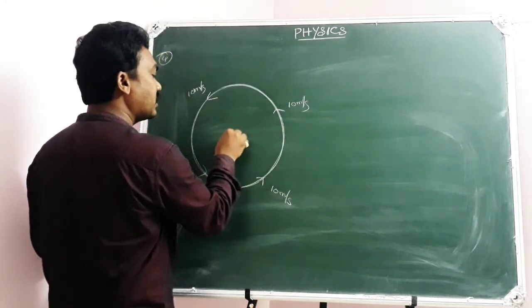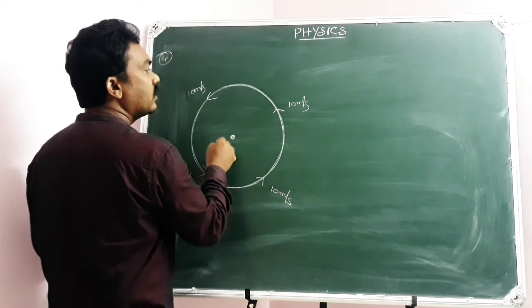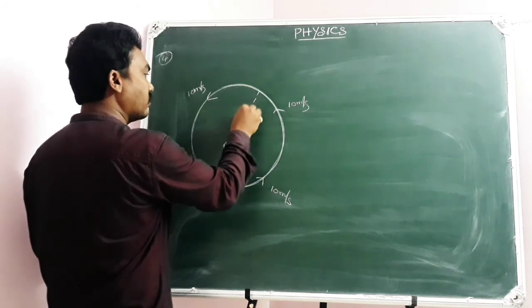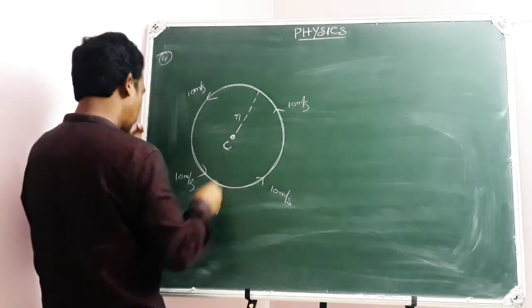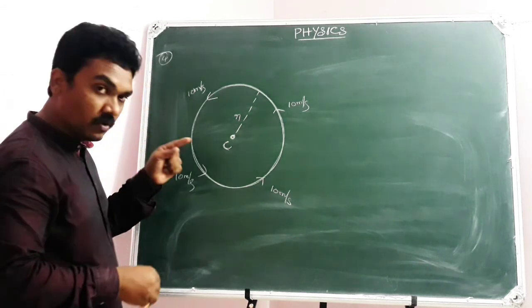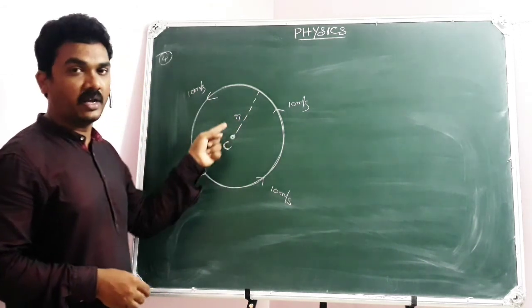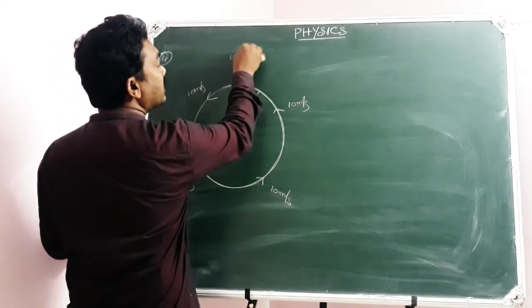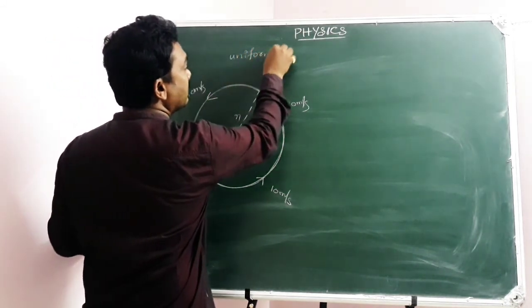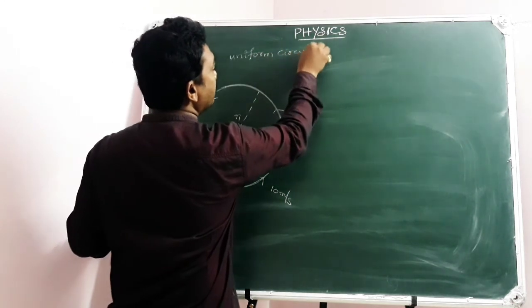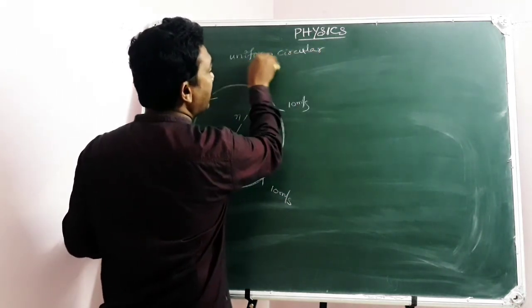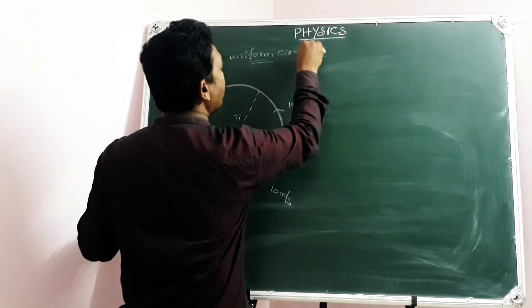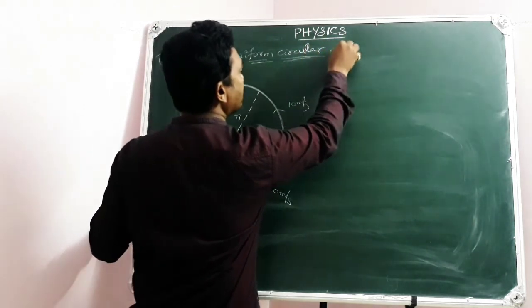This is the center of the circular track. Of course, this is the radius. Now, my particle is moving along the circular track with constant speed, which is known as uniform circular motion. You need to learn a little more concept also from this example, apart from acceleration.